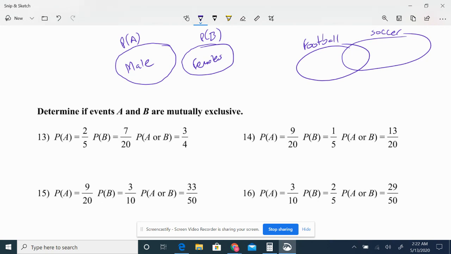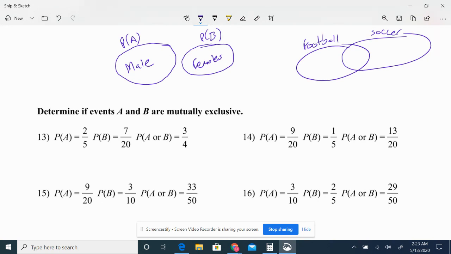Right? There are some people that play football only. They don't play soccer. But there are some other people that play soccer only, not football. However, there are some people that play both sports. So as long as we have a person or a member of the group that is part of both groups, we call that not mutually exclusive.